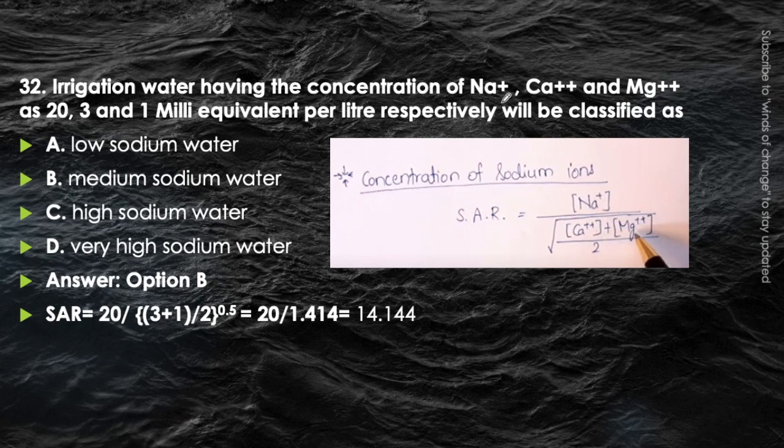This is the sodium ion. Sodium ion is 20 upon under root of calcium plus magnesium. Calcium is 3 and magnesium is 1, divided by 2, whole raised to power 0.5. Okay, so this will be 20 upon 1.414, it will be 14.144 which will be obtained.